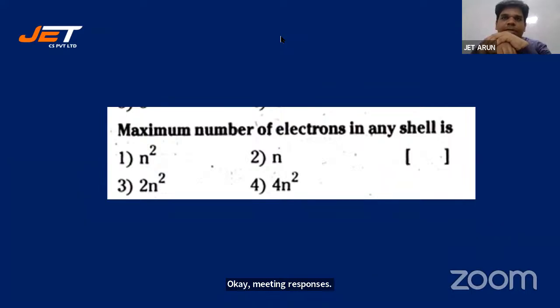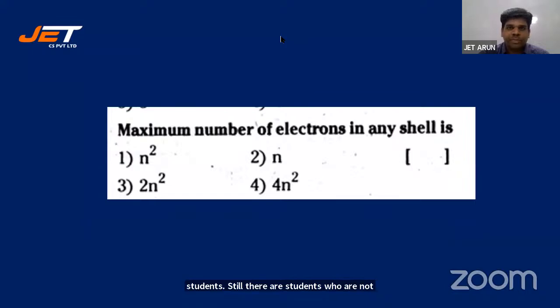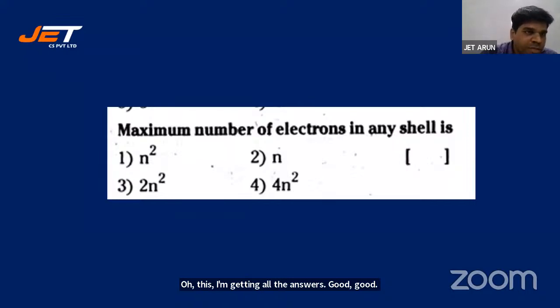Go ahead. But I want everyone to answer, students. Still, there are students who are not answering. This time I'm getting all the answers. Good. Anita says E. There's nothing called E, students.